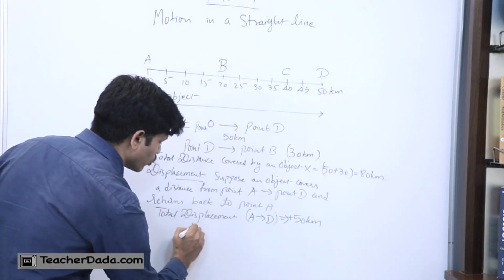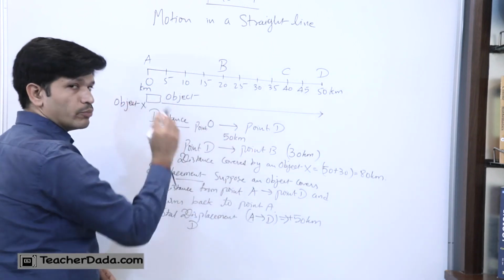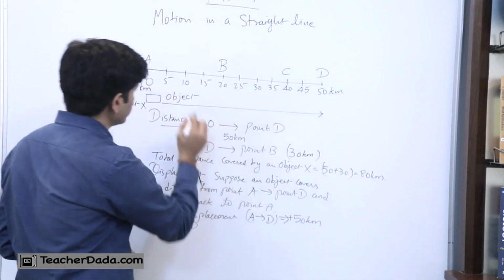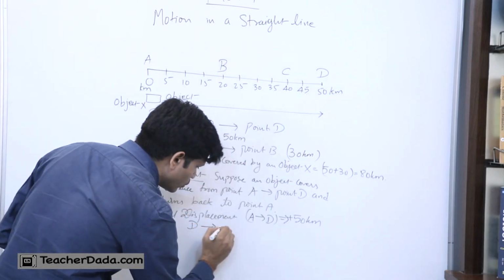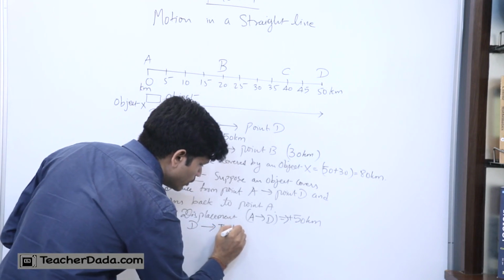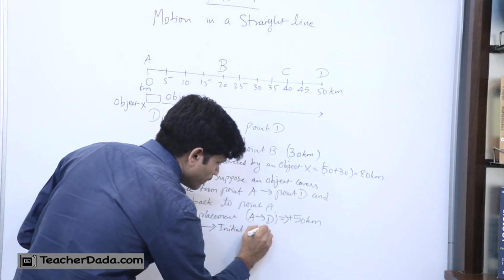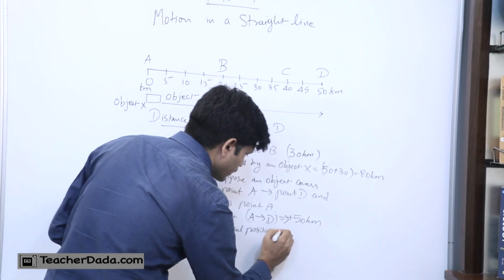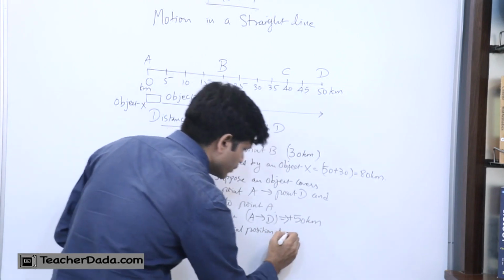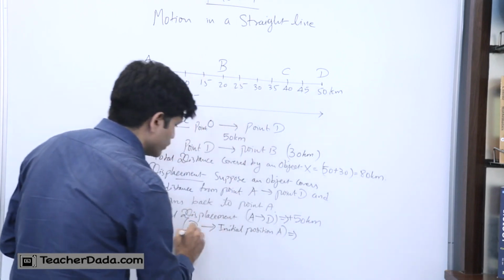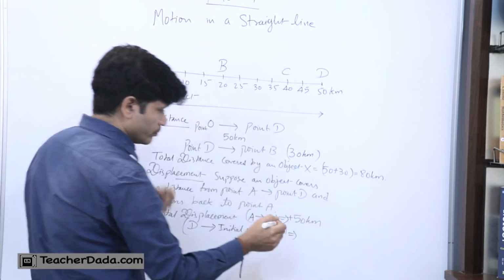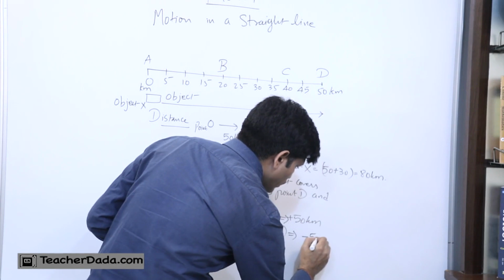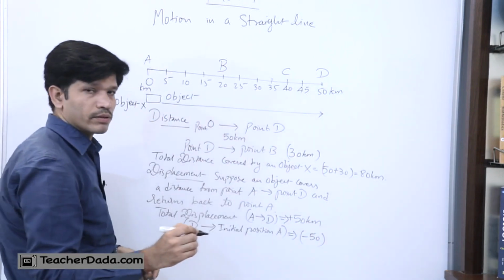And then again it is coming back to the A position, from D to the initial position, that is point A, where it started. And how much is the distance here? Now again it is from 50 to 0, so it will be in minus.